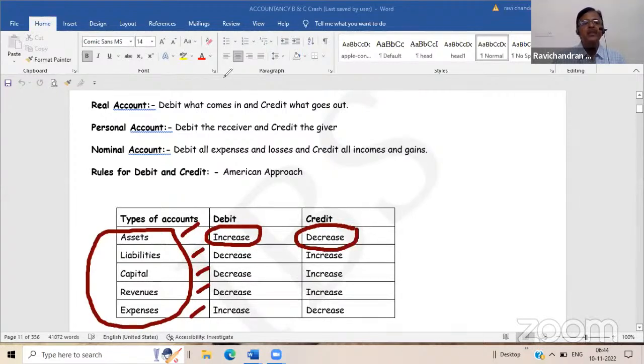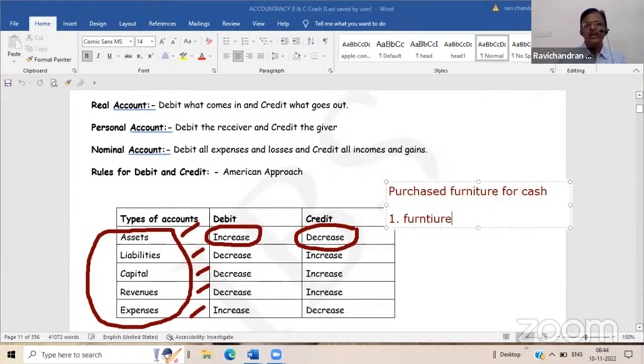For example, first one: purchased furniture for cash. Now you tell me here, what are the two aspects? Number one, furniture. Number two, cash. Now in the modern approach, you have to analyze the furniture first. Furniture, what type of account, where will it come?